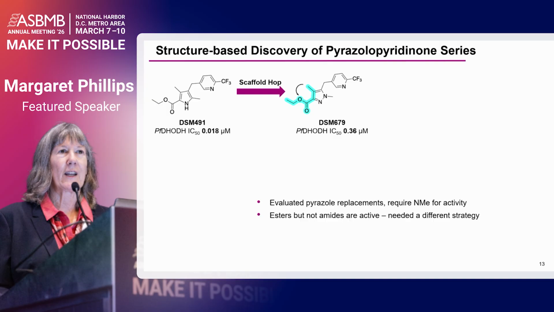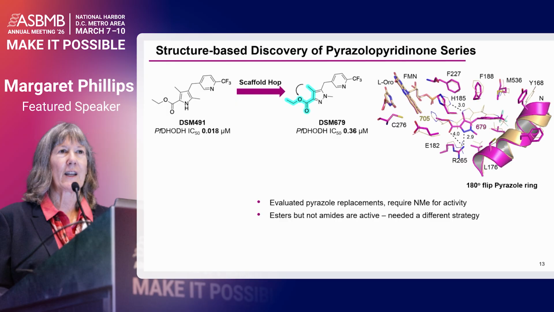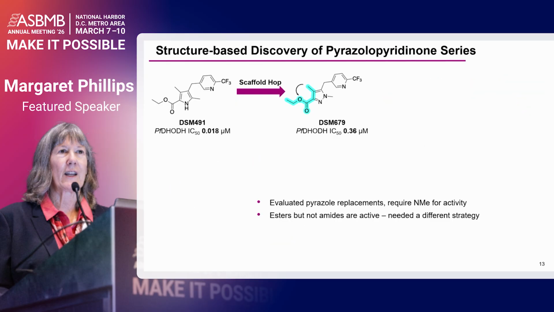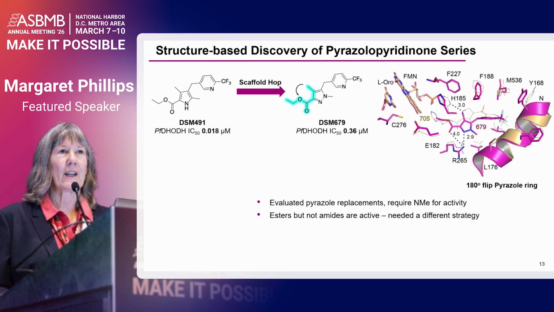Initial attempts to do that with just a simple pyrazole ring led us to understand we had to methylate the pyrazole, but showed us that we couldn't get out of the ester that you see here in this 679 compound within this little pyrazole to get to an amide that would have been stable. And so we really needed a different strategy. And so we had the X-ray structures of 679, which then could help inform us to how we might make some other modifications that would allow us to get to a sort of stable structure.